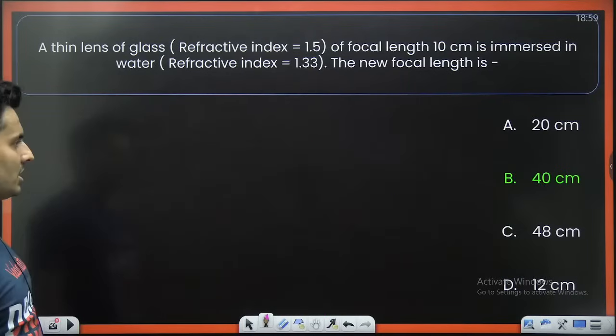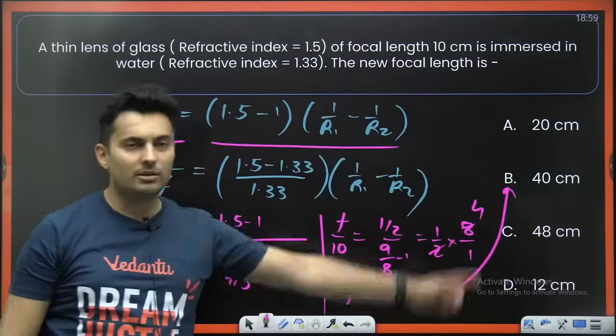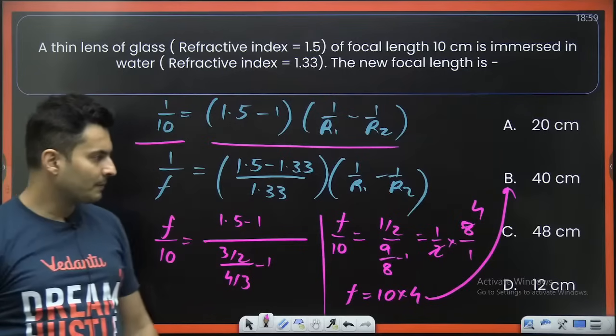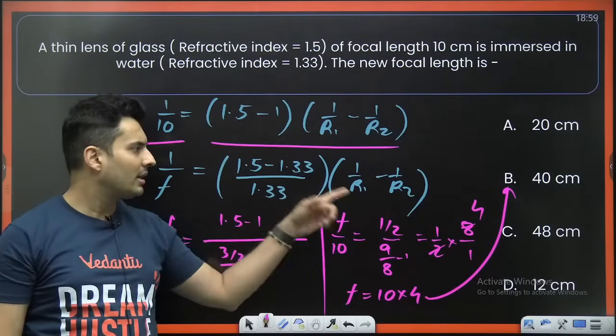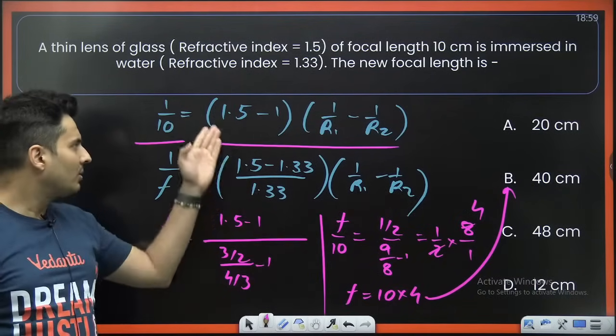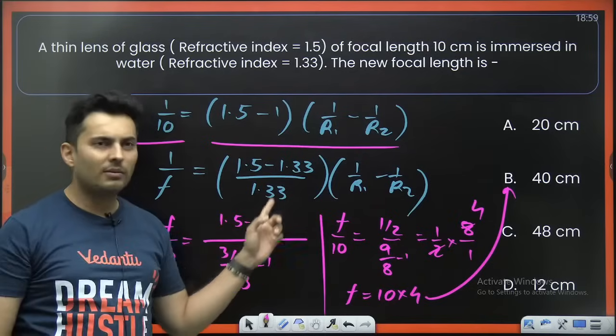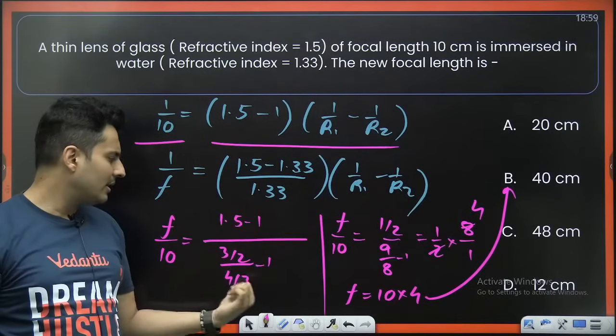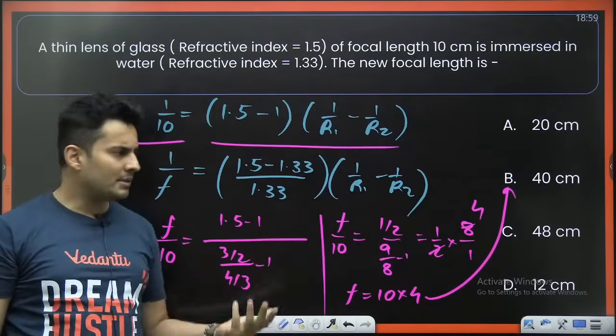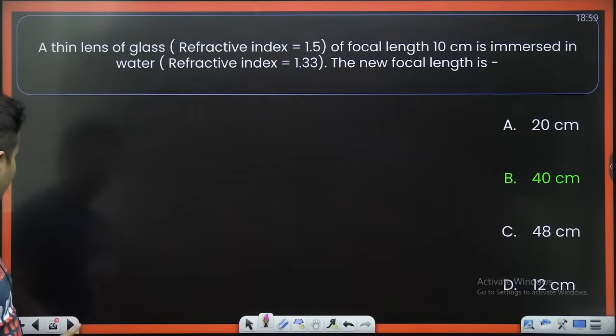Just check it out. Yes, it is 40 centimeters. Let's do the math. This and this term get cancelled. This you have to divide with this. I wrote 1.33 as 4 by 3. That is easier, convenient to solve. That's all I have done for calculation's sake. Yeah, that is the answer.